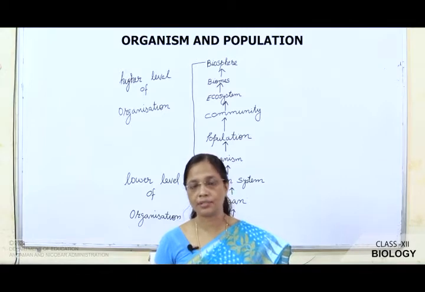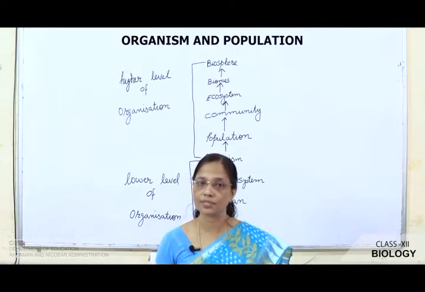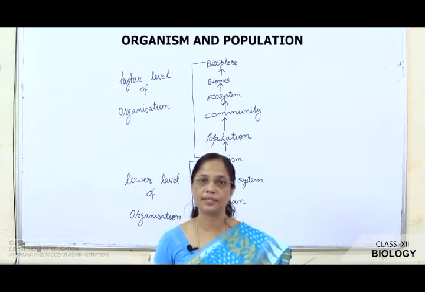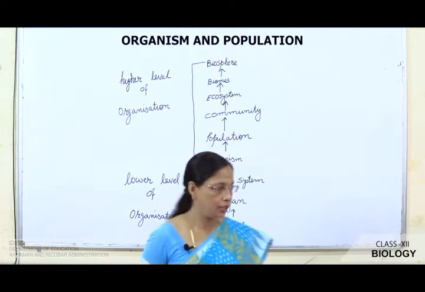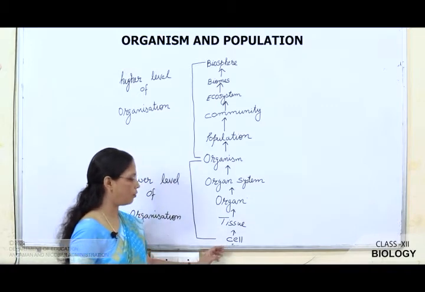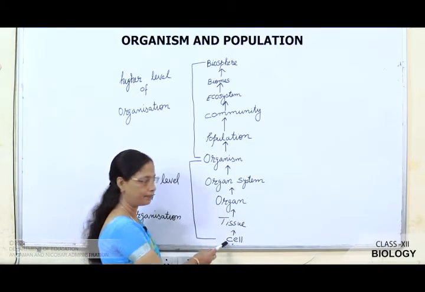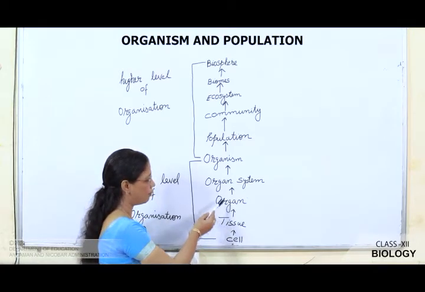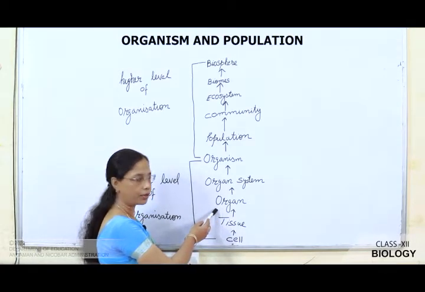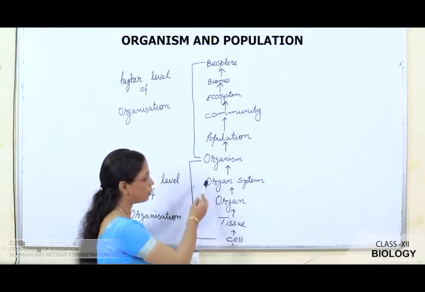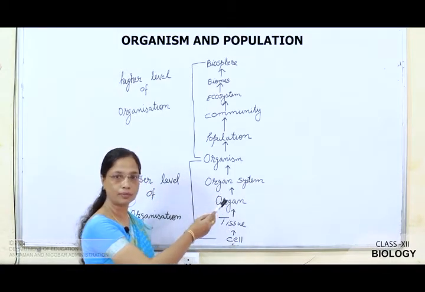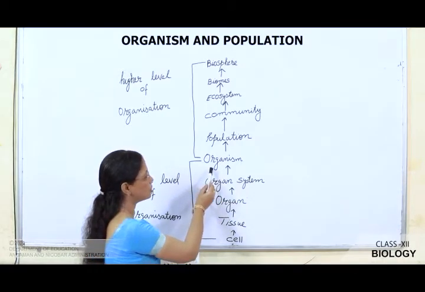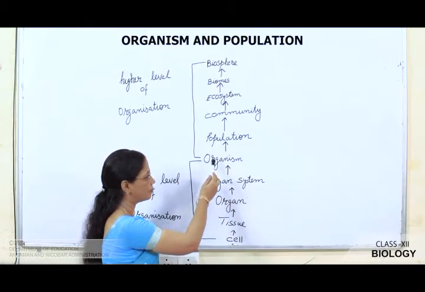In various chapters like cell or tissue, we have studied about the levels of organization. We will say once again what is the level of organization. You see, the lowest level of organization is the cell. Cells aggregate to form tissues. Tissues combine together to form organs. Many organs which perform the same functions are kept under an organ system. So many organ systems form an organism.